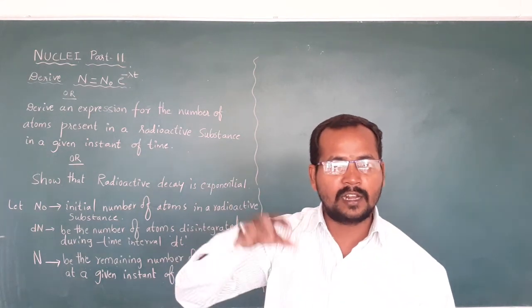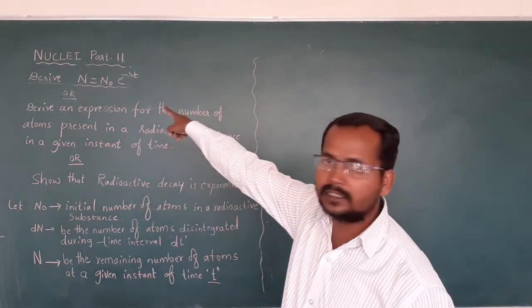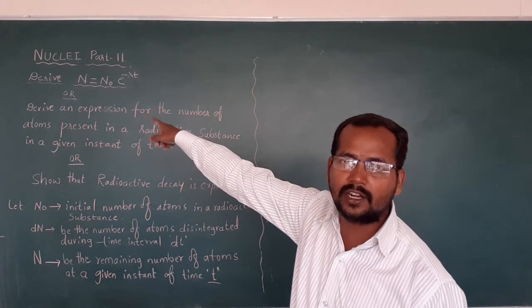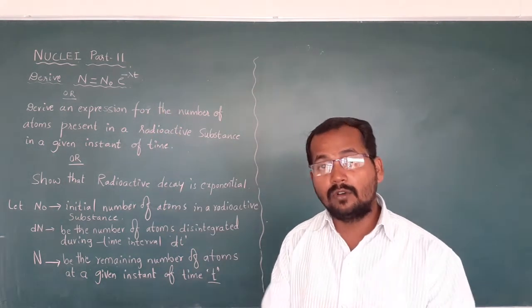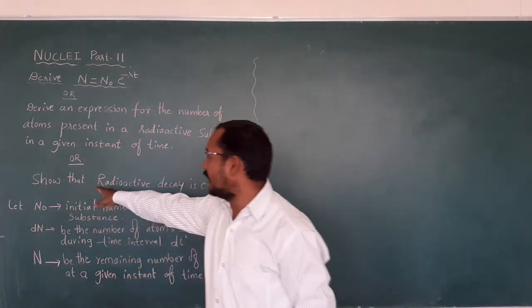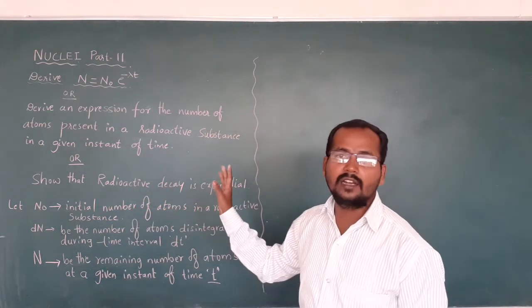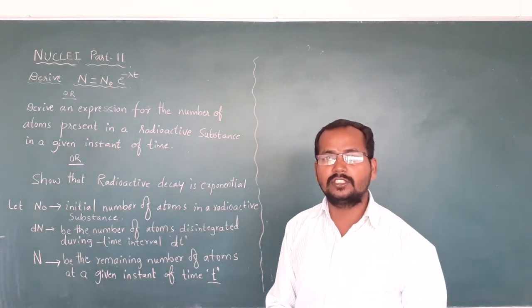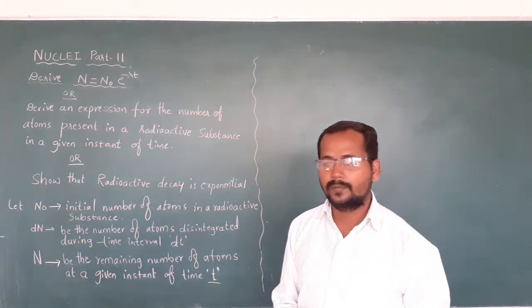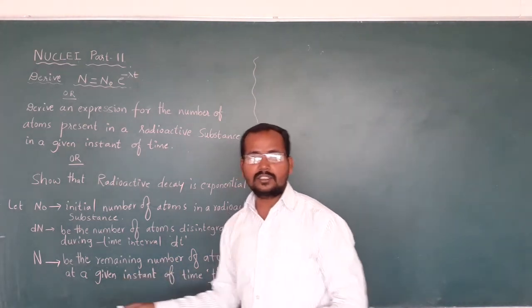In this manner they may also ask, and the answer is the same: you have to prove that N equals N naught e raised to minus lambda t. Or one more way is, show that radioactive decay is exponential. You have to show that. Okay, so let us derive this equation.